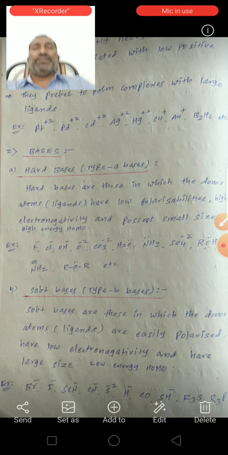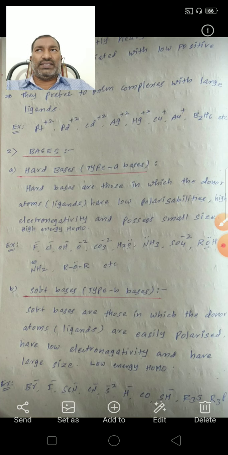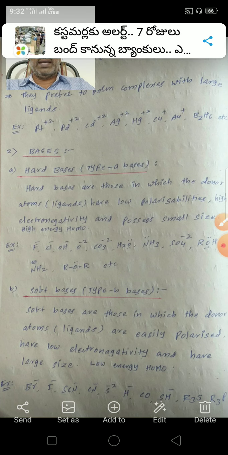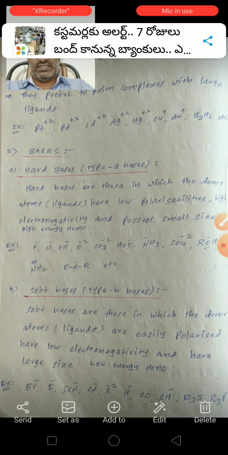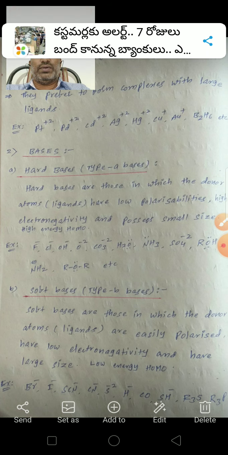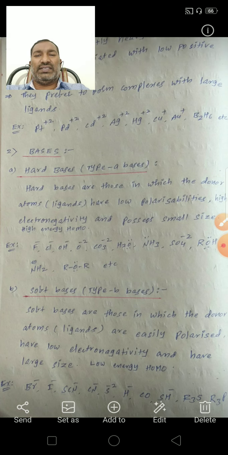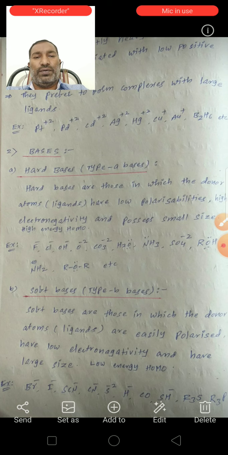This is the classification of acids and bases according to Pearson. Pearson classified the acids into two types: hard acids and soft acids. So bases are also classified as hard bases and soft bases.